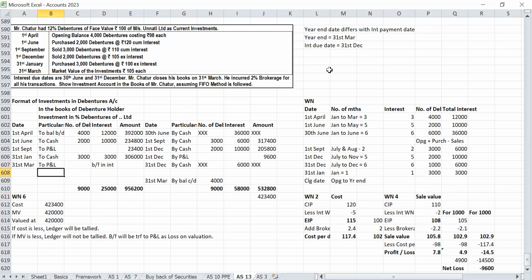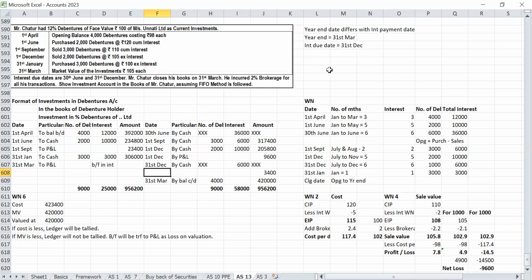So if you write 4,20,000, the ledger will not tally. So this 3,400, please be careful. You should not write the balance carry down first. So first determine, then write. And balance carried down should be the last line item. After writing this, you should not write 3,400.